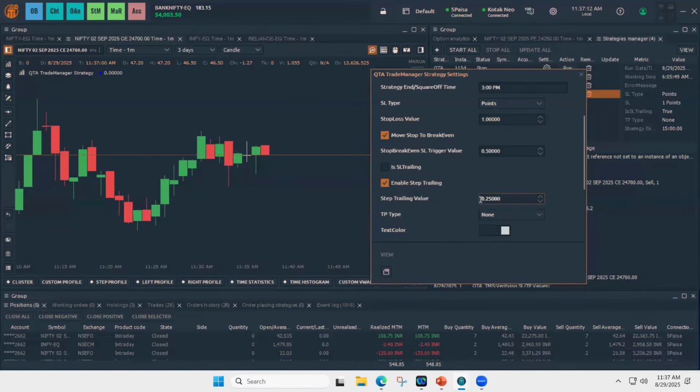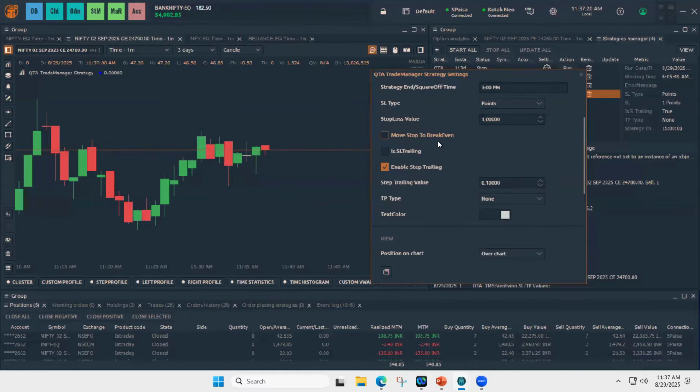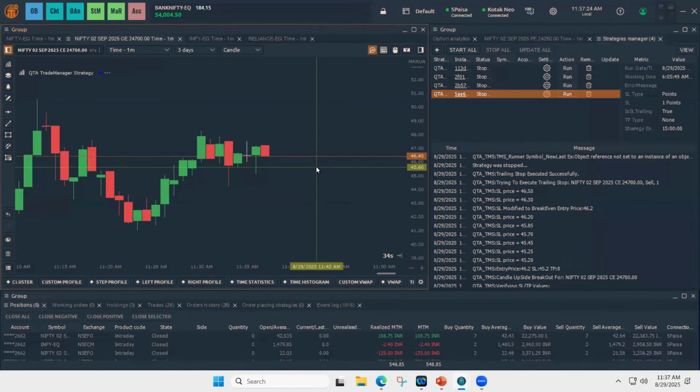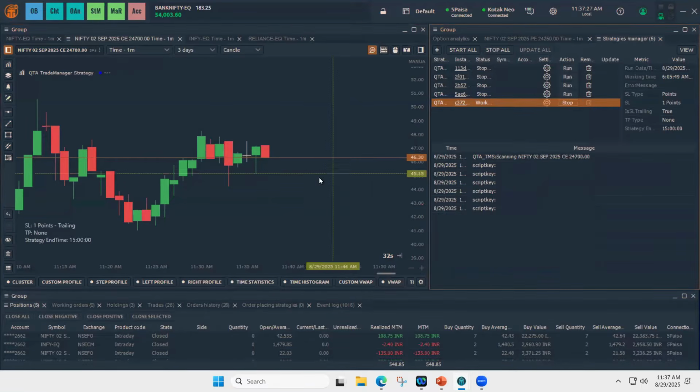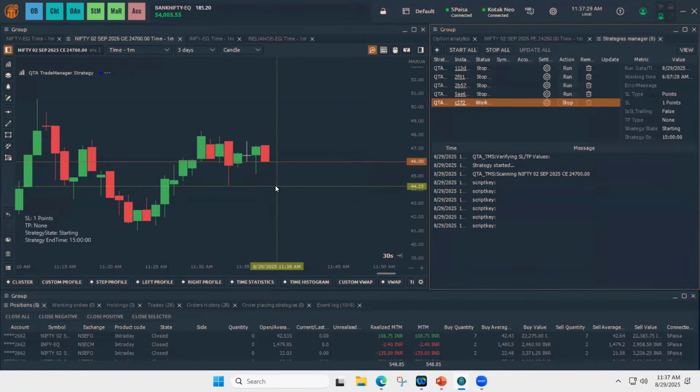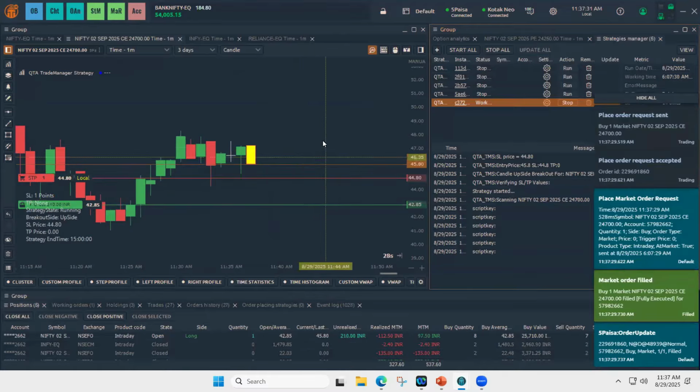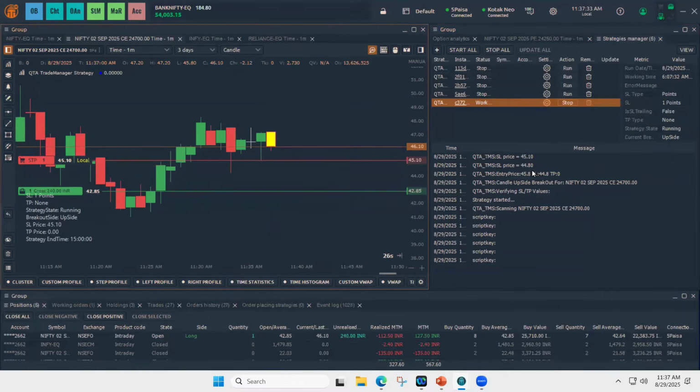Let's see this option also. In this case, I'll keep 0.1, and I'll remove move stop to break even. Again, to enter the strategy, I just pressed Control and mouse left click.